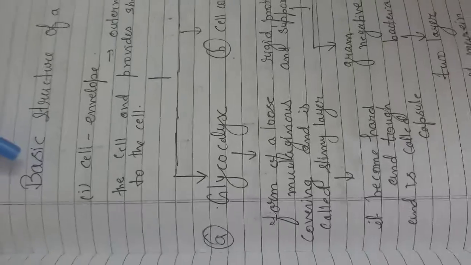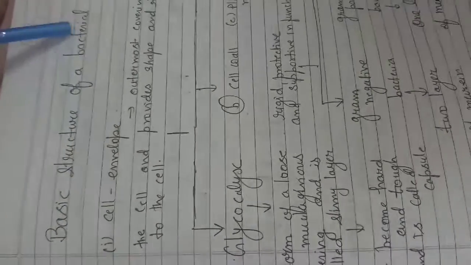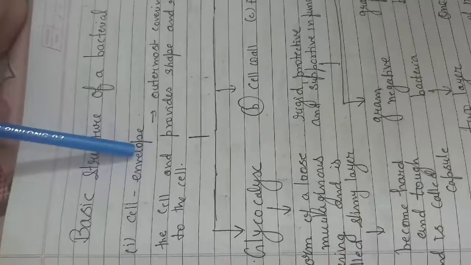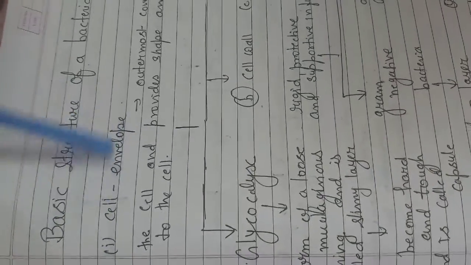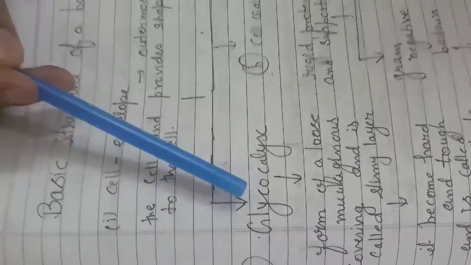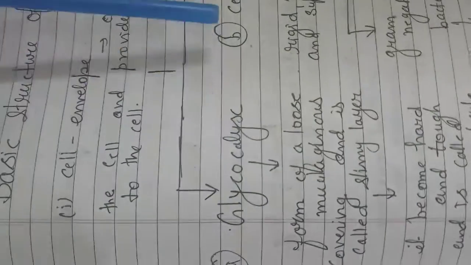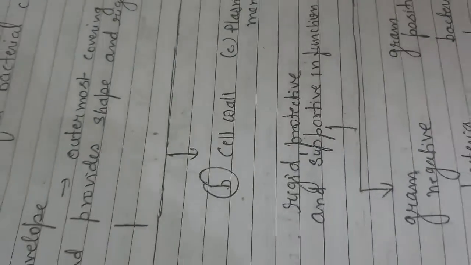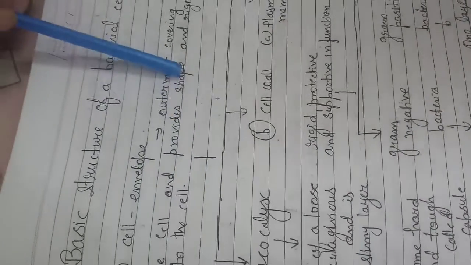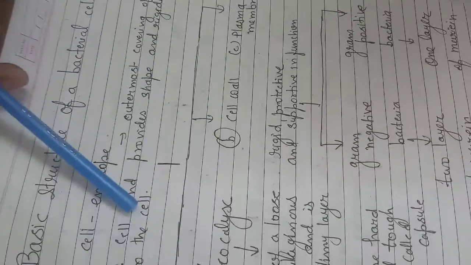Clear, students? So the basic structure of a bacterial cell has a cell envelope. What do you get in the cell envelope? An outer slimy layer called the glycocalyx, the cell wall, and the plasma membrane. All these three things make the cell envelope, the outermost covering of the cell, which provides shape and rigidity to the cell.